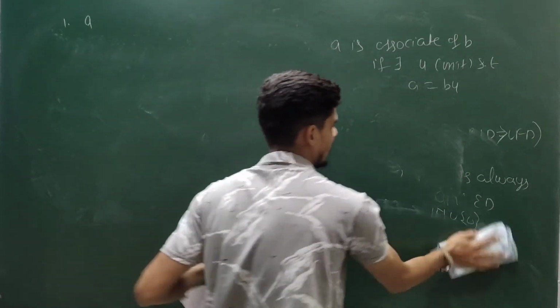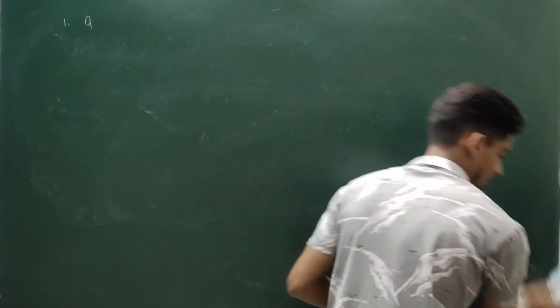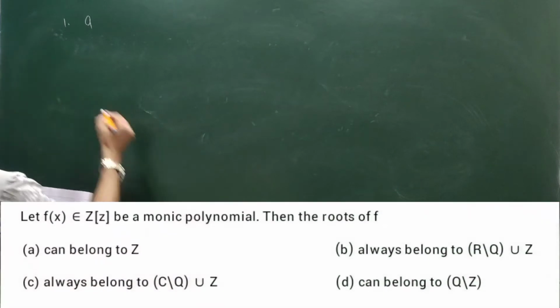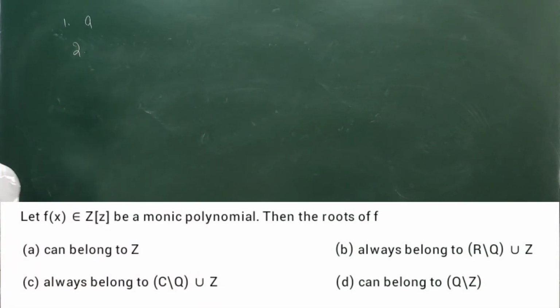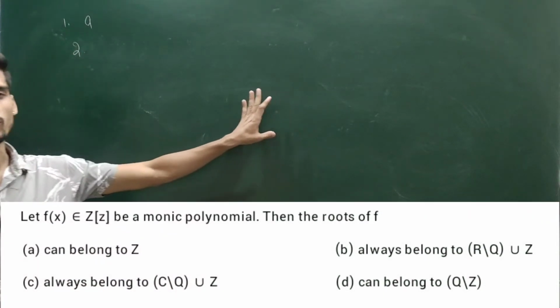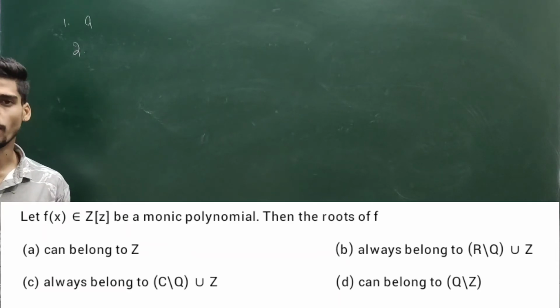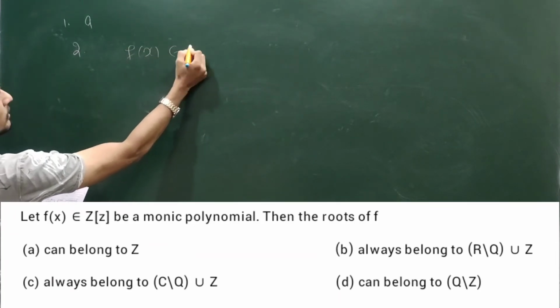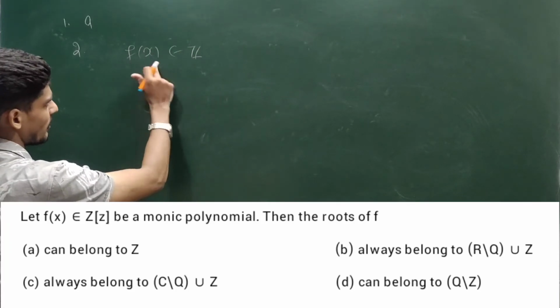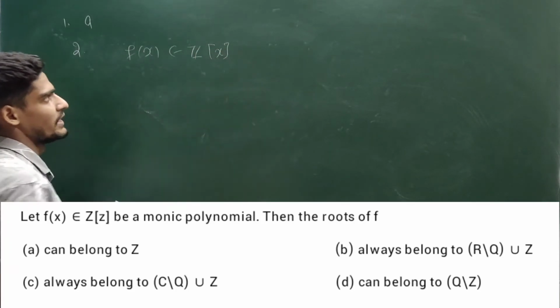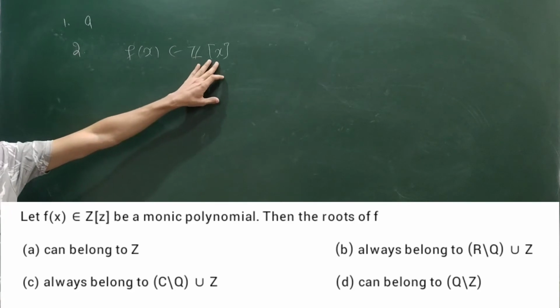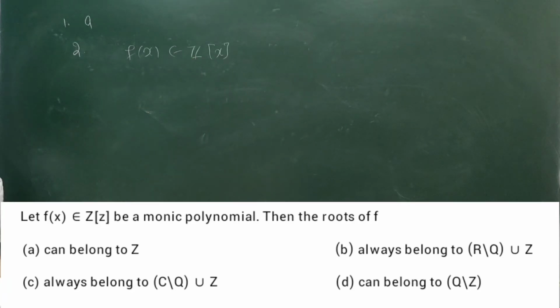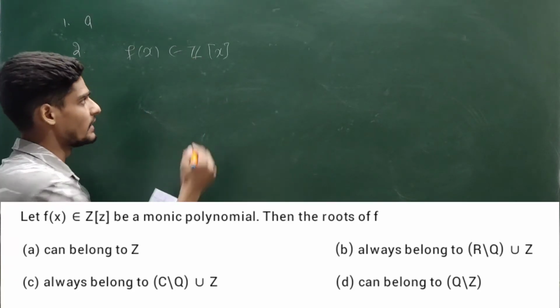Now let me come to the second and the last problem for this. This is based on the rational root criteria that you sometimes use in the polynomial case. Let f(x) be an integer valued polynomial defined over Z[x], the collection of all polynomials in x whose coefficients are coming from Z. And it is a monic polynomial.